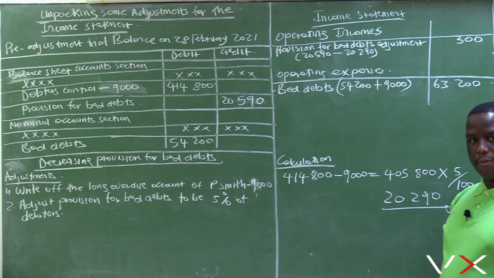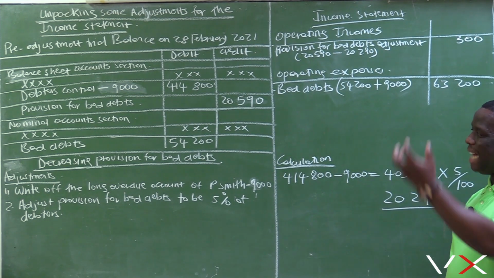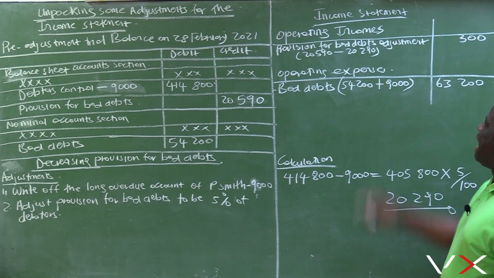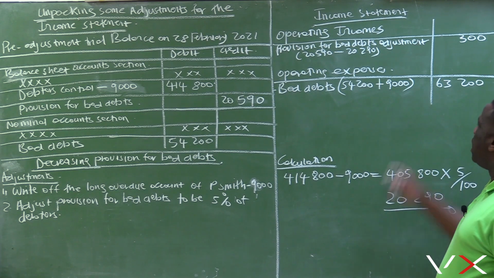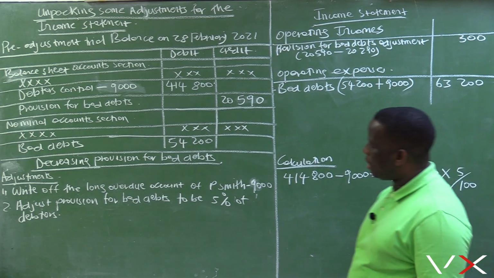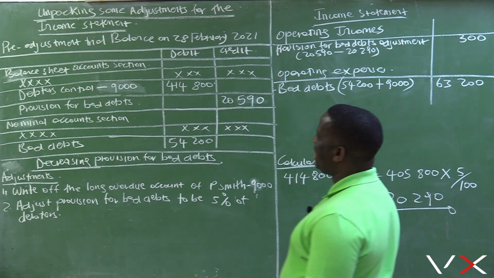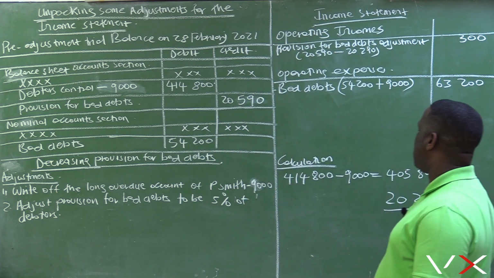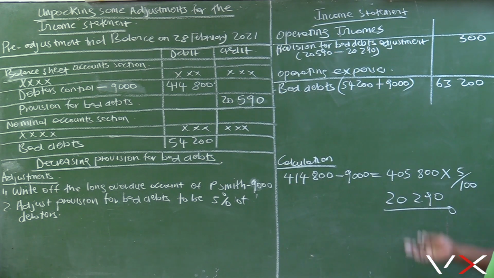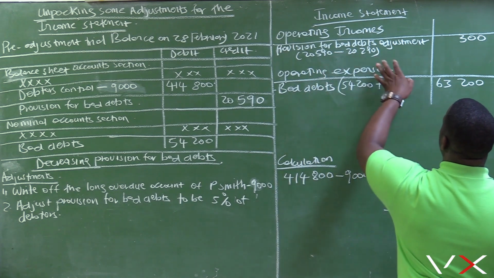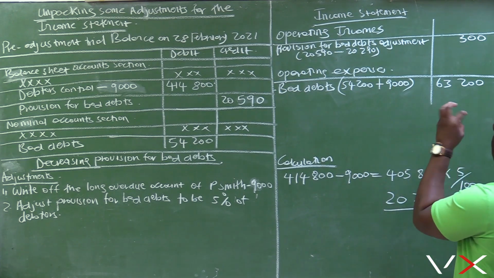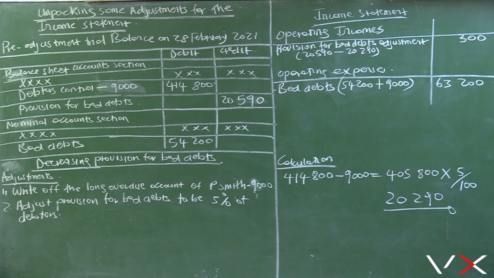It is very important for students to remember that when you are decreasing provision for bad debts, the adjustment is an income. But when you are increasing provision for bad debts, the adjustment is an expense. In this case, we are decreasing it. It is currently sitting at 20,590, and according to the adjustment, it should be 20,290. So we are reducing it from 20,590 to 20,290, and that adjustment of 300 rands becomes an income to the business. In your income statement, it will be recorded under operating income.